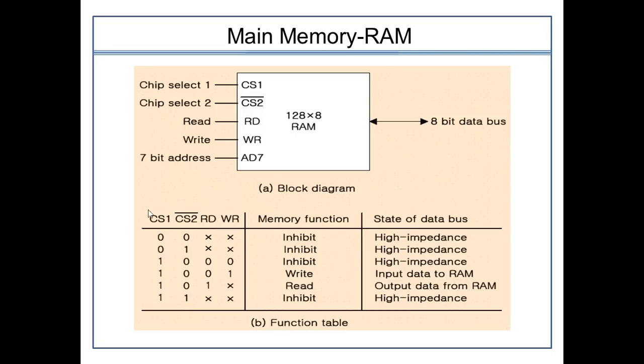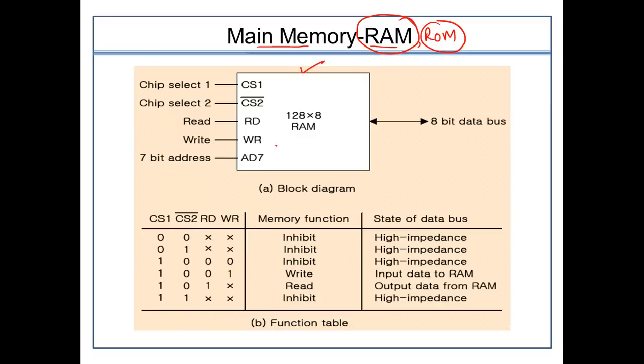Now let's have a bit of understanding about what this main memory is. We know that the main memory usually consists of RAM and ROM, right? So there are various RAM chips and ROM chips available within the computer machine. So let's understand the demonstration of one RAM chip.